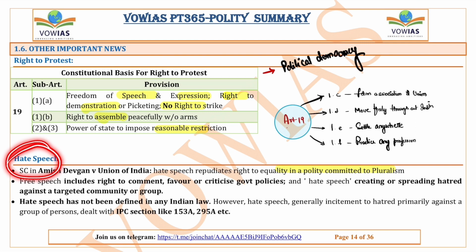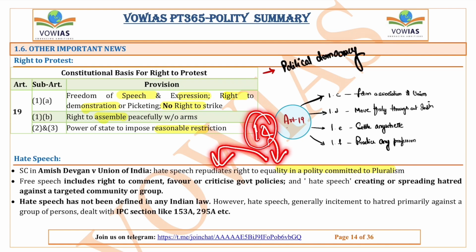Next, there is another news about hate speech. Hate speech basically means commenting or spreading hatred with respect to a specific community. This is nothing but hate speech. The Supreme Court in the Amish Devgan versus Union of India case said that hate speech repudiates the right to equality. Right to equality is ensured by the Constitution under Article 14. So hate speech is going to repudiate this equality, because equality is very important for the people living in the country. Hate speech is going to spoil the integrity and unity of the country.